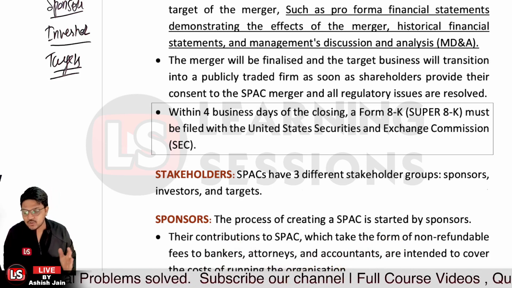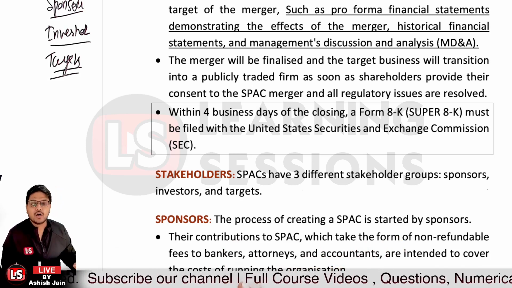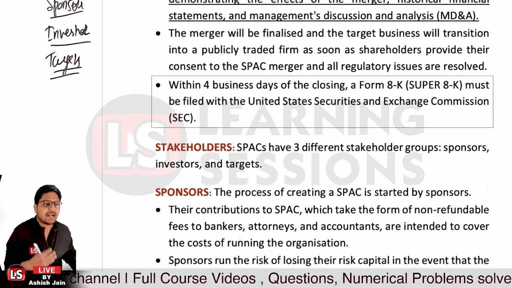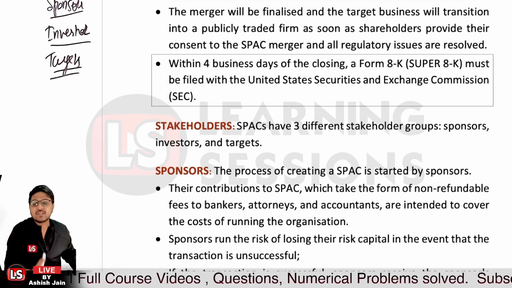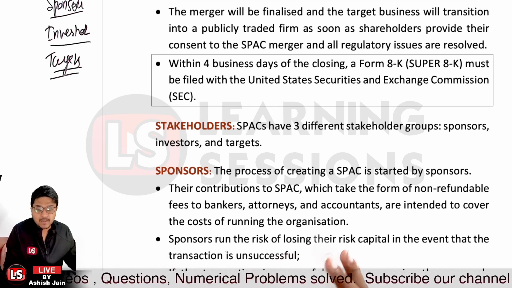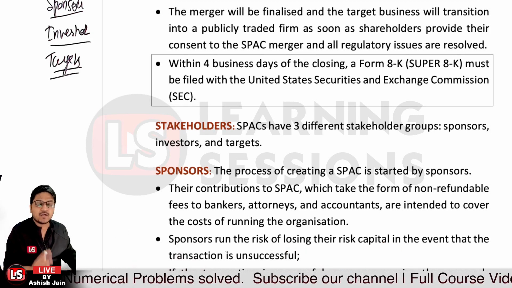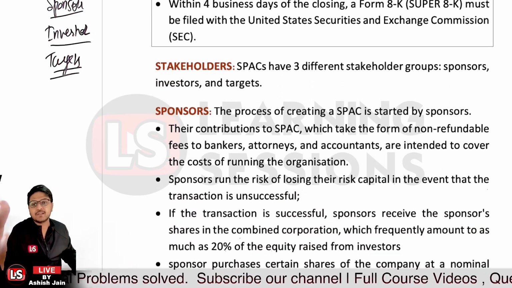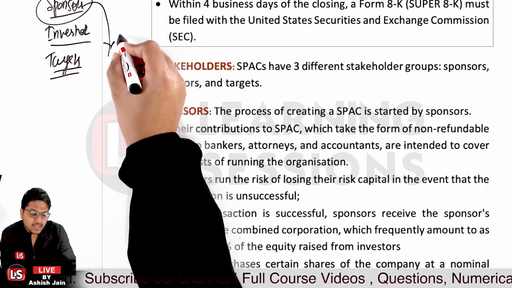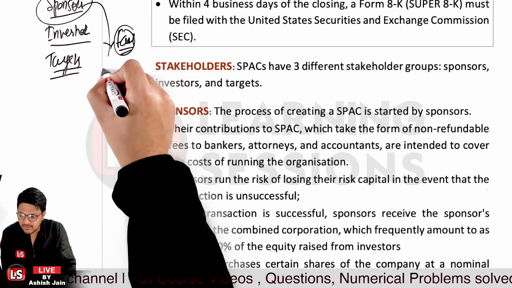Let's say for the formation of the SPAC, whatever fees were paid, whatever attorneys or accountants they have hired, or every preliminary or pre-operative cost of running the organization, that will be put in by them, and the sponsor does all these tasks at their own risk, right? Because if the registration or the transaction is unsuccessful, they are going to lose their money. They have a huge risk associated with them, and in case they fail, they will lose the money. But in case they succeed,